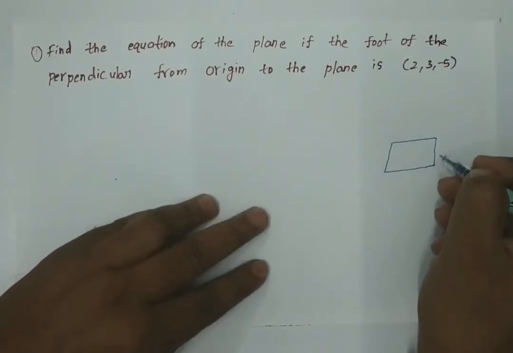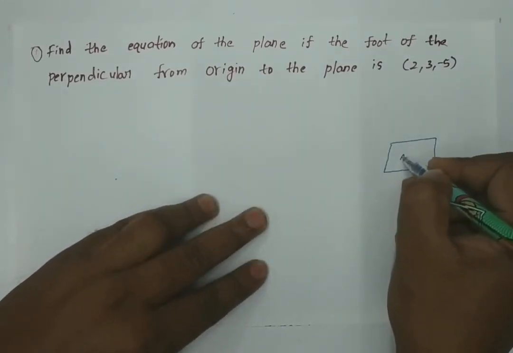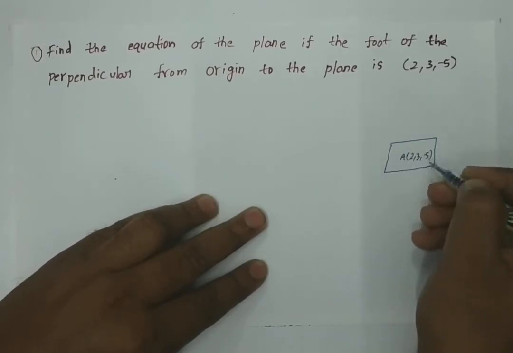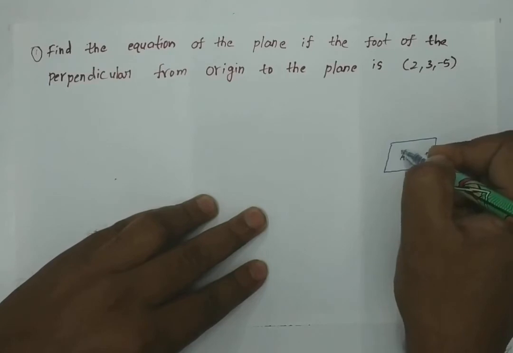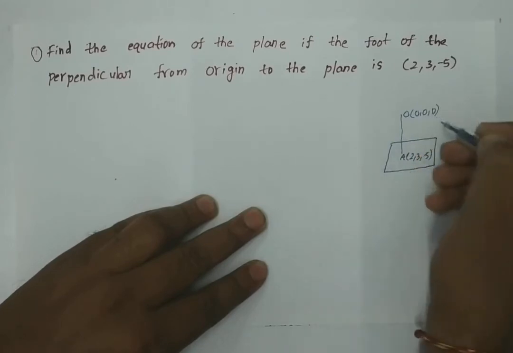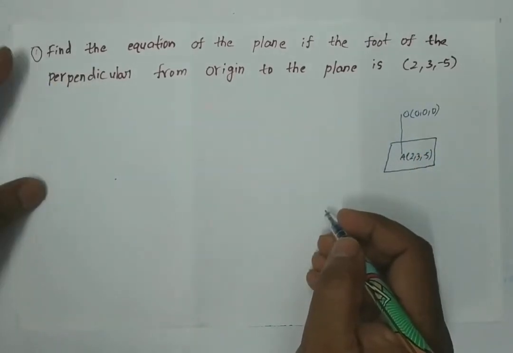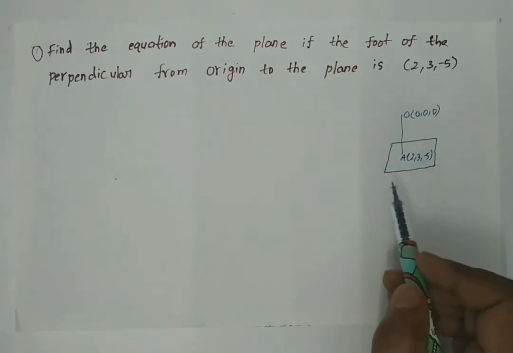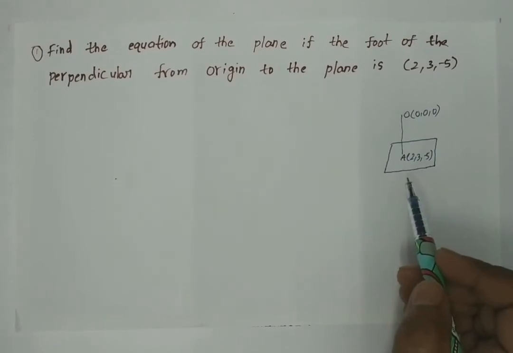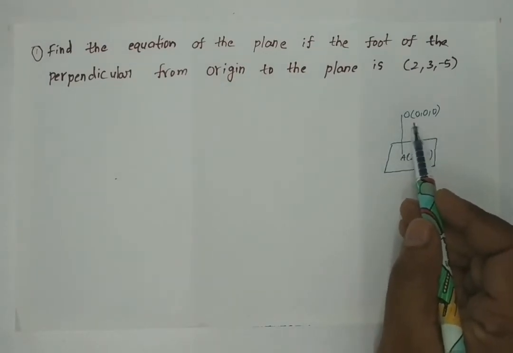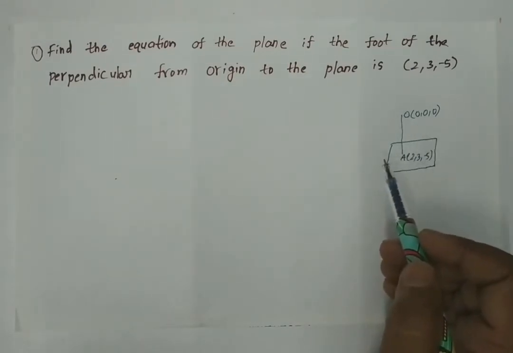Let us consider A with coordinates 2, 3, minus 5 be a point which is the foot of the perpendicular from the origin 0, 0, 0 to the plane.